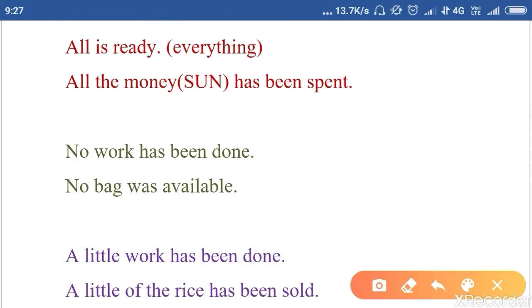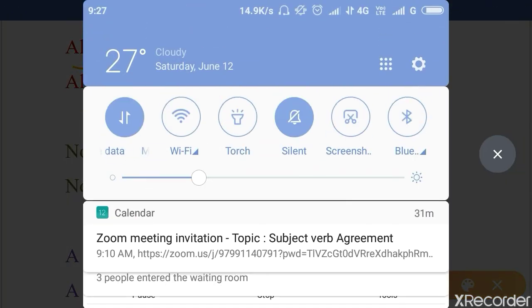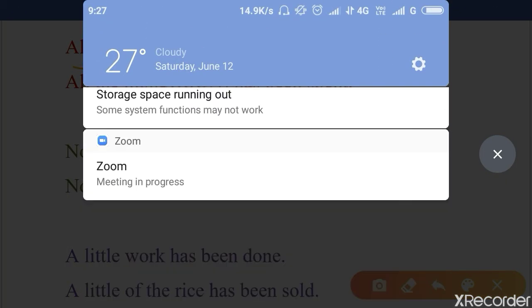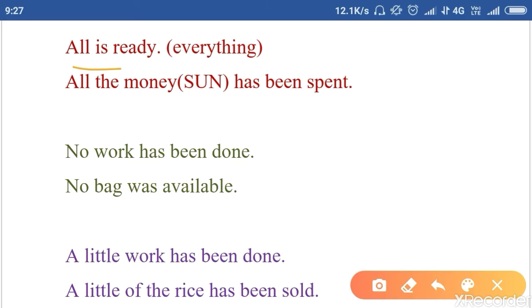So be very careful. All is ready. All here means everything, and we have already discussed that all is ready indicates everything. That's why we have used the singular verb is. All is ready. All the money has been spent. Money is a singular uncountable noun, so we have used a singular verb.